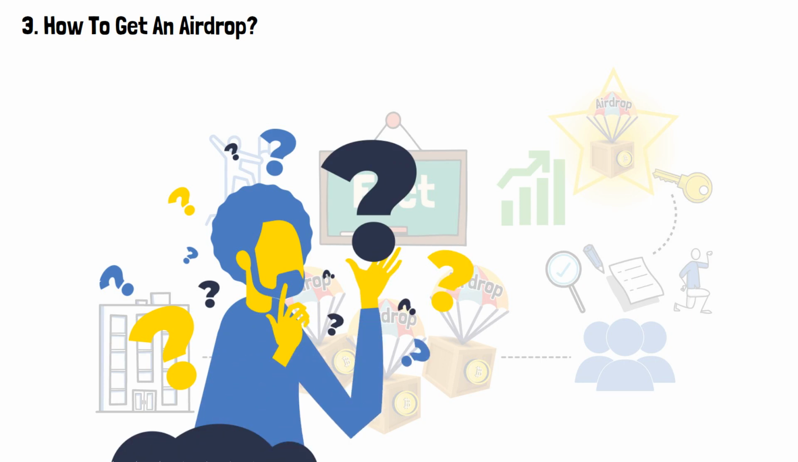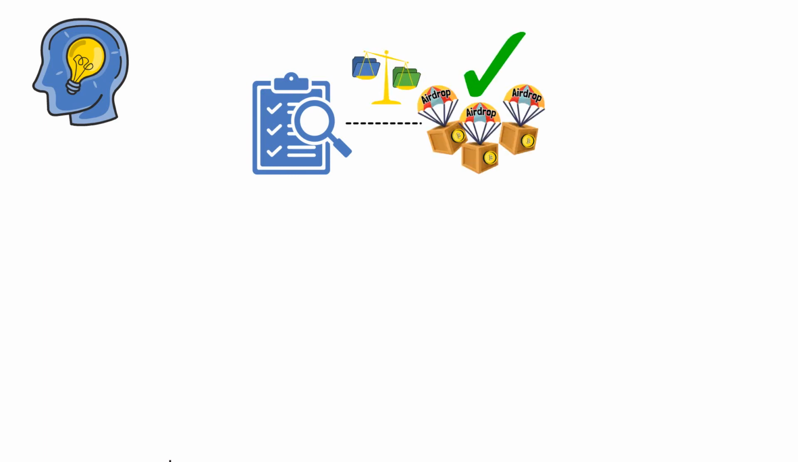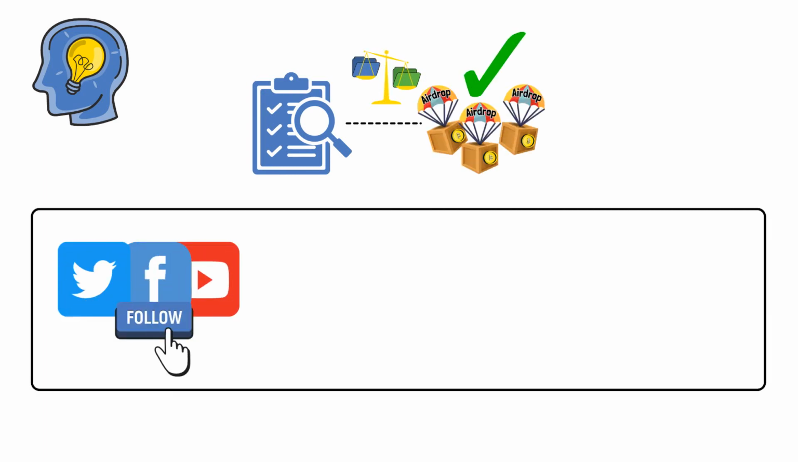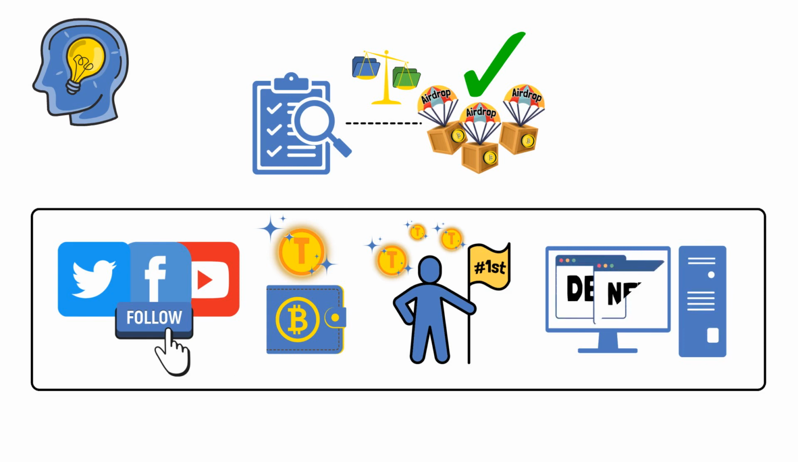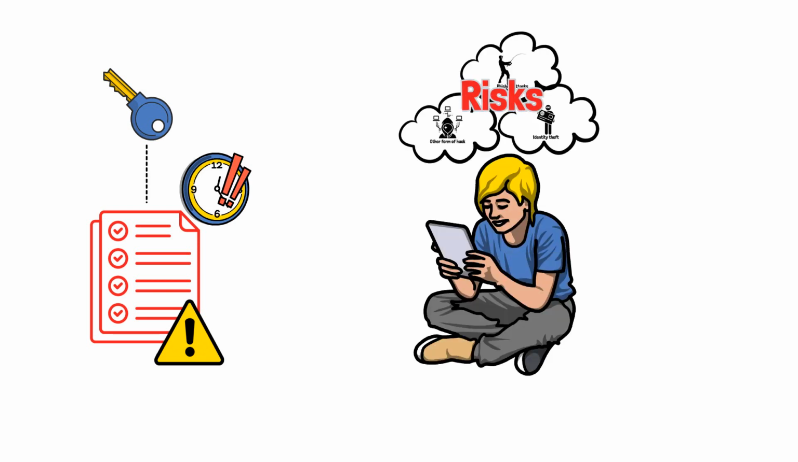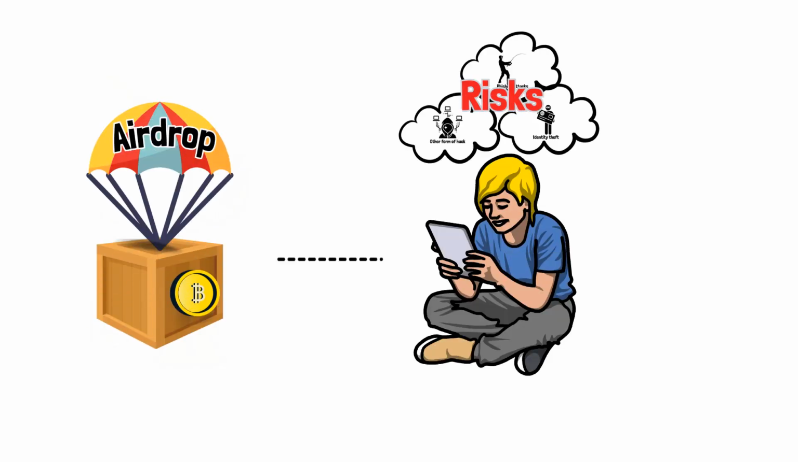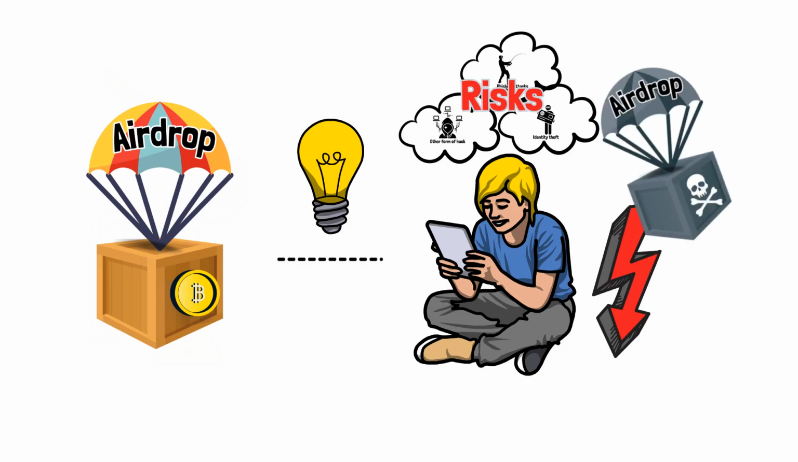But the question arises, how do you get an airdrop? The simple answer is that the criteria for being eligible for an airdrop can vary greatly from project to project. It can range from simply following a project's social media accounts, holding a specific token, to being an early adopter and regularly using the platform, such as a DEX or a particular NFT marketplace. The key is to pay attention to the specific requirements of each project, as they can change over time. It's important to do your own research and understand the risks before participating in an airdrop. Keeping all of this in mind will greatly reduce the chances of participating in fake, scammy projects and wasting your time.